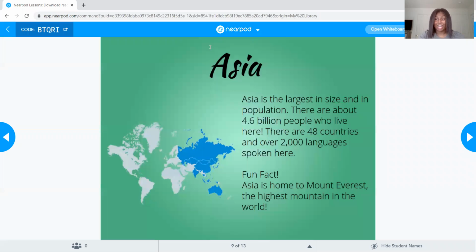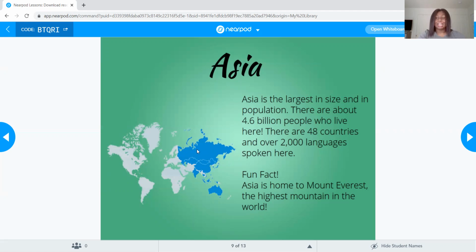Up next, we have Asia. Asia is the continent that was next to Europe. So if you remember, Europe was right here where my mouse is, in this little itty bitty section, and right next to it, highlighted in blue, we have Asia. So pretty large, right? It is actually the largest in size and population.